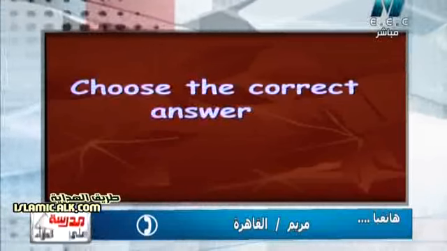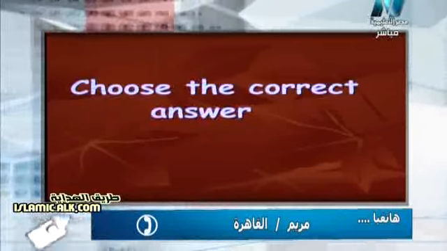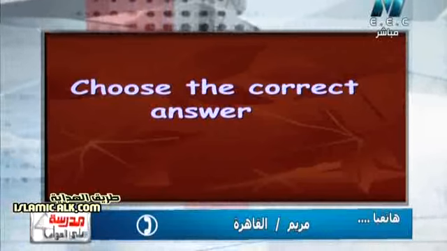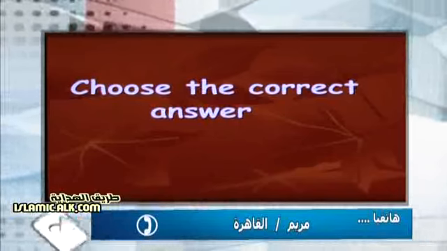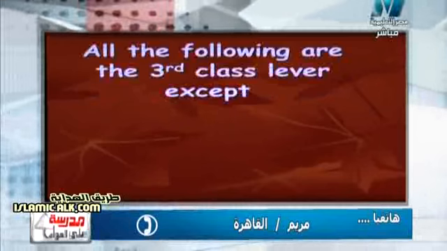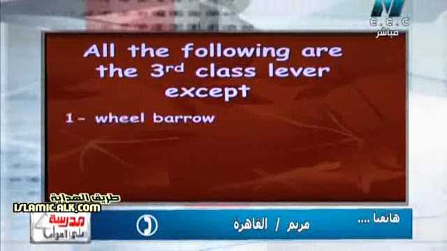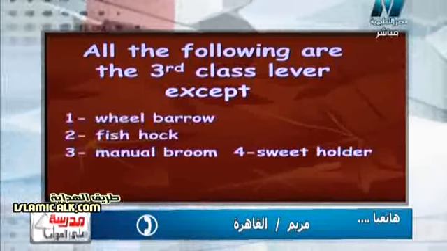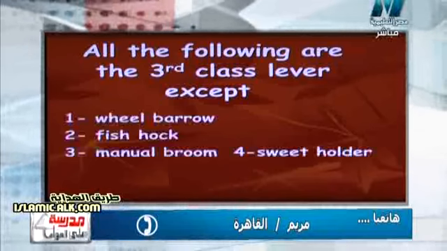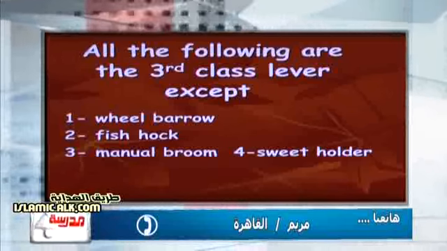And I advise you, please read all the choices, because maybe there are two correct answers, or three correct answers, or all of them are correct. Okay? So again, in this question, we must concentrate and read all the choices. The first question says: all the following are the third class lever except wheelbarrow, fish hook, manual broom, sweet holder.